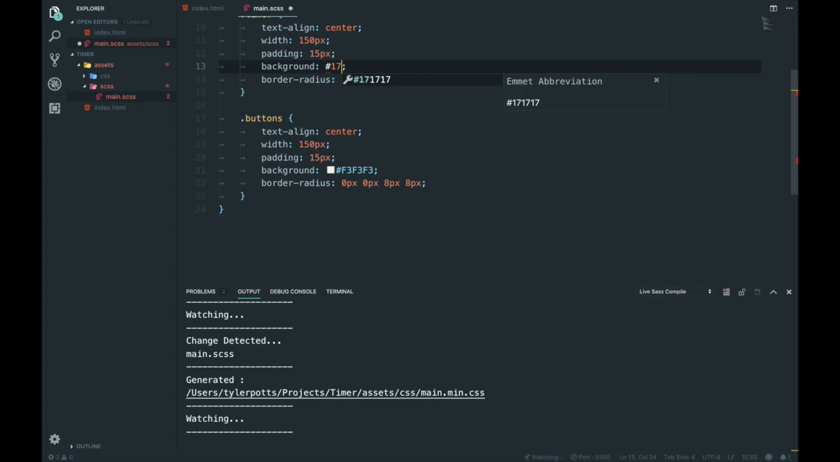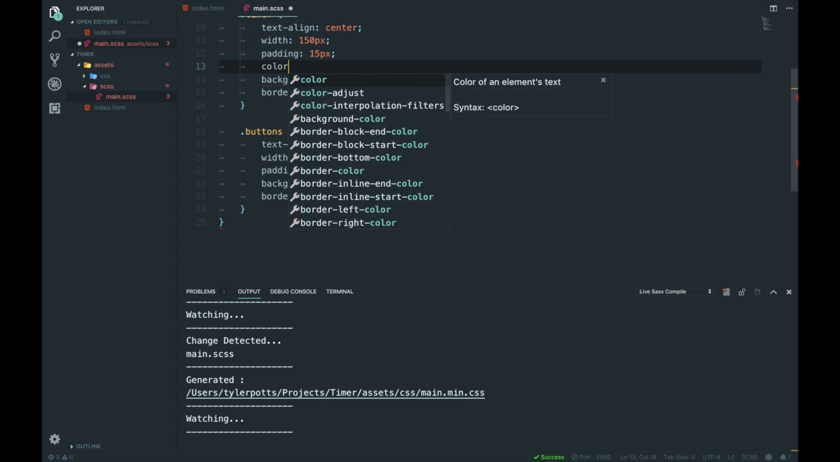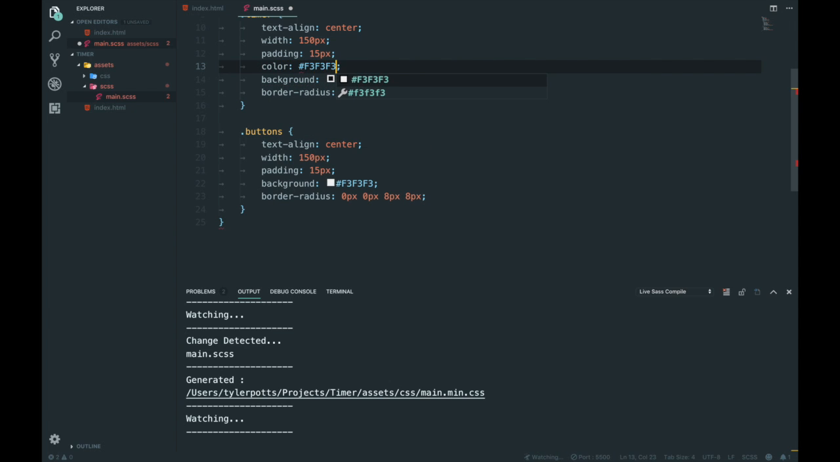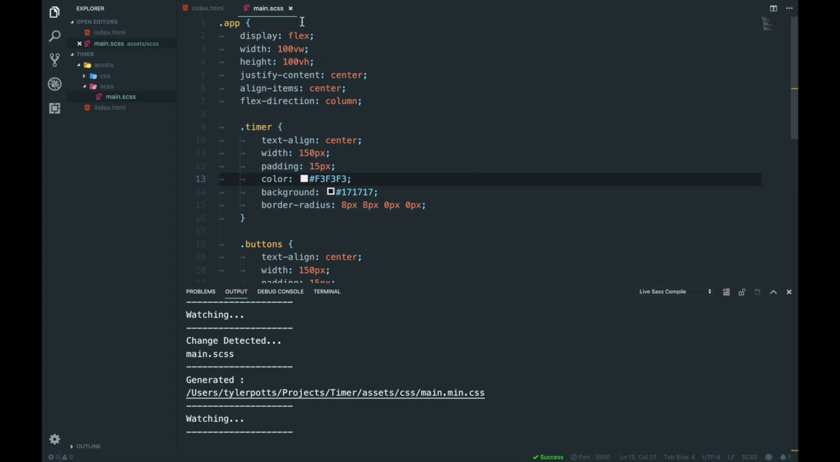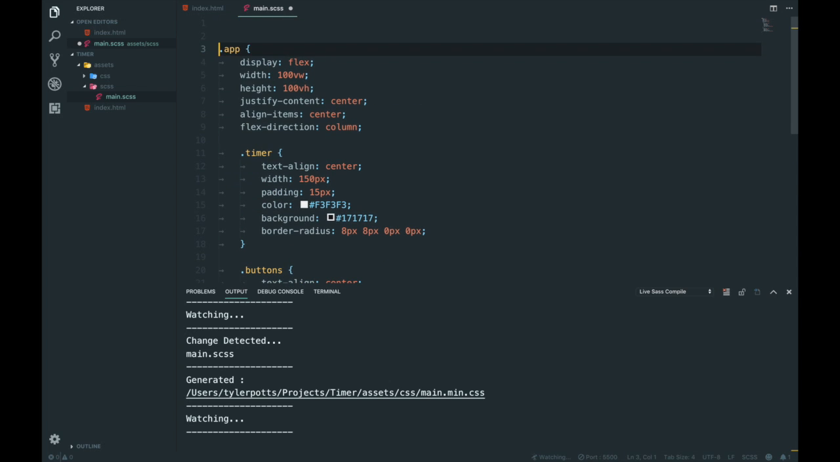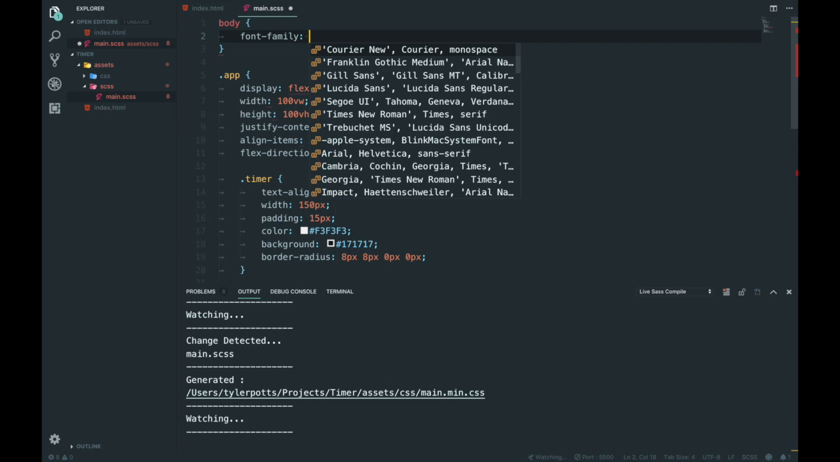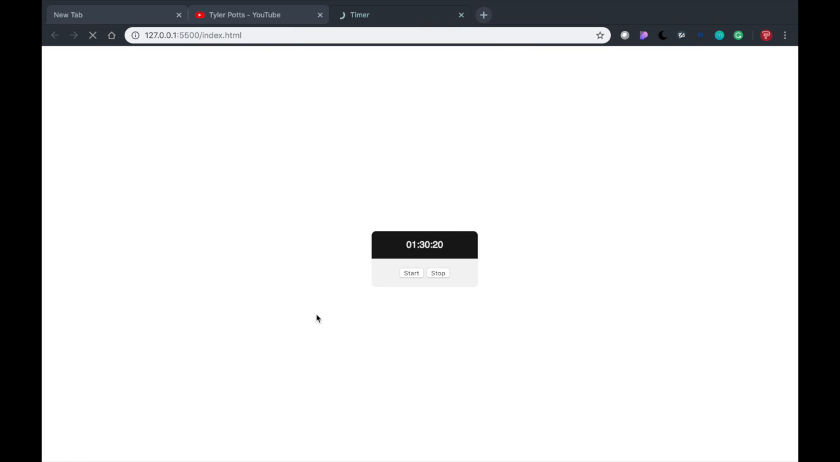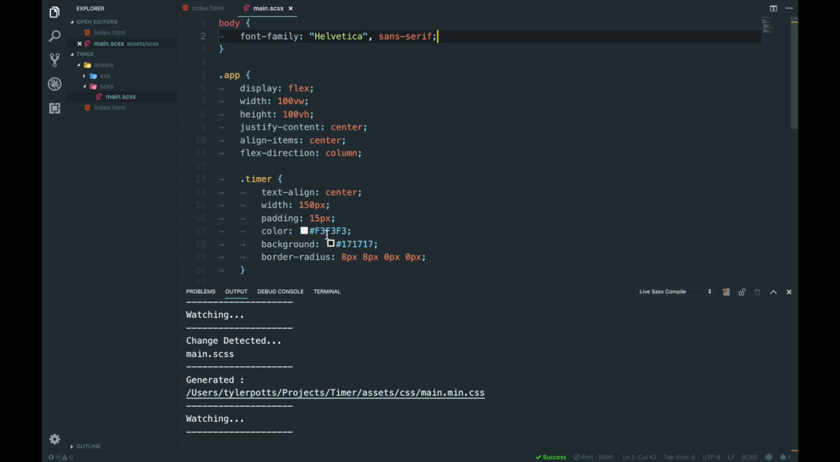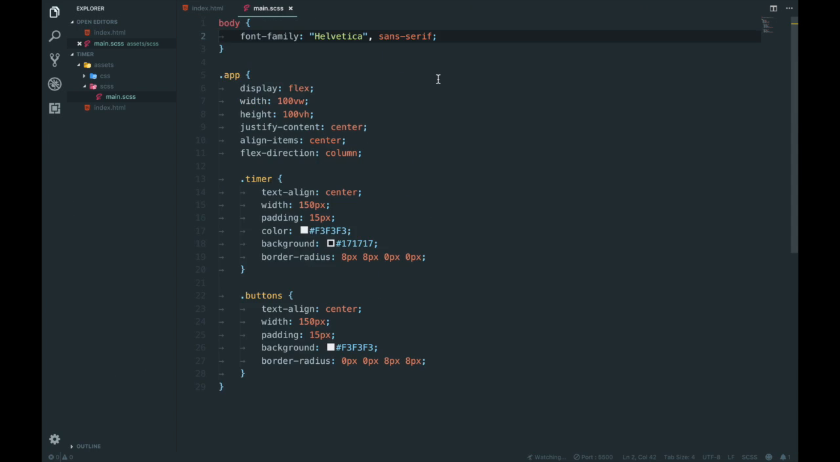What do we want? We want 171717. Yeah, and then we're going to say color F3. Boom, look at that, simple. And we're going to set font family to Helvetica, sans serif. That'll do. Look at that. There we go. Alright, that's all the styling I'm going to do because it just needs to be really simple.